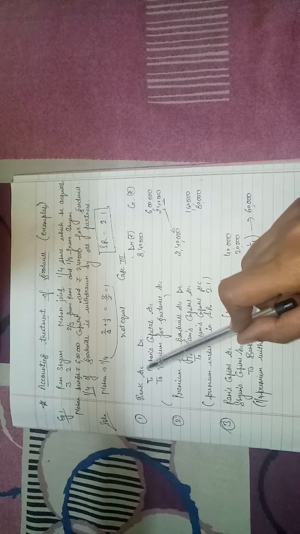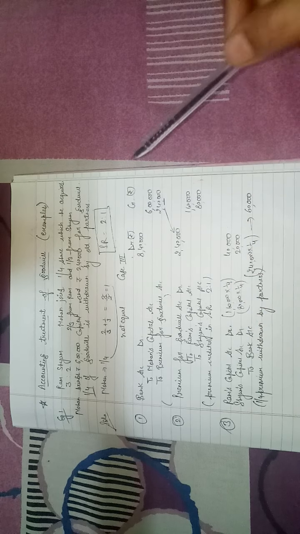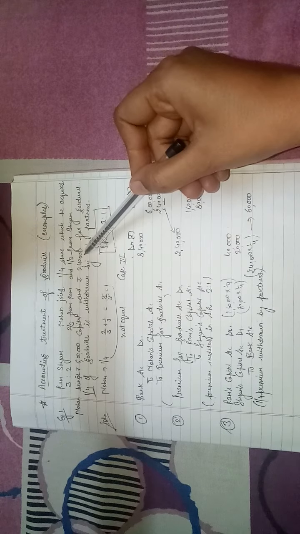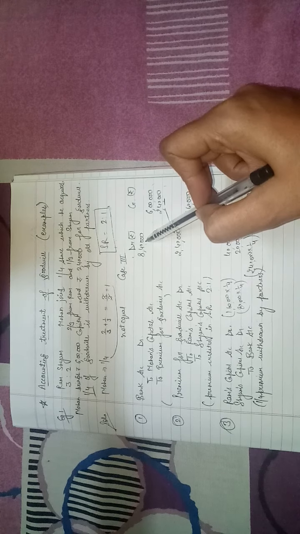So first entry, bank account debit to Mohan's capital account credit, and he is bringing goodwill in cash. That's why premium for goodwill. His capital 6 lakh and premium for goodwill he is bringing 2,40,000. 6 lakh plus 2,40,000, that is 8,40,000.